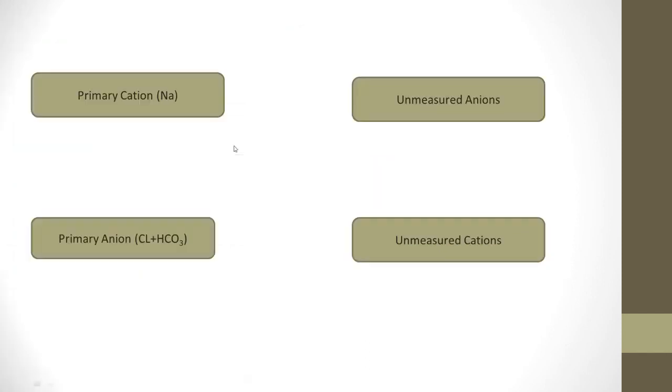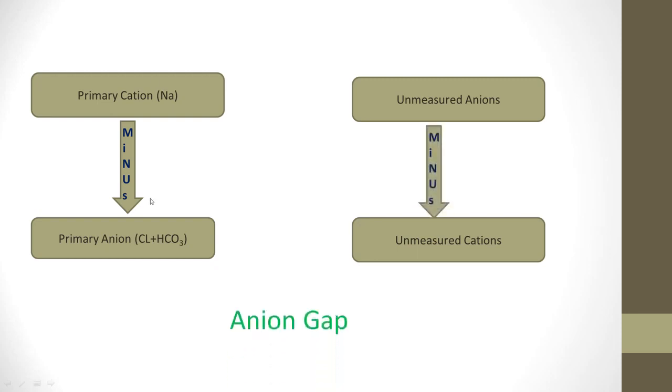I am emphasizing it again to make it more understandable: primary cation minus primary anion is the anion gap, and unmeasured anion minus unmeasured cations is also the anion gap, typically taken as 8 to 12.